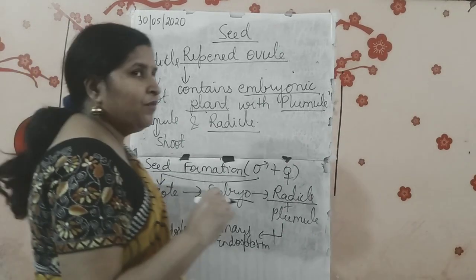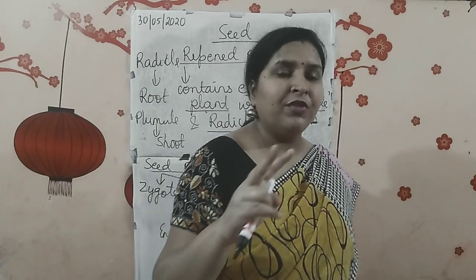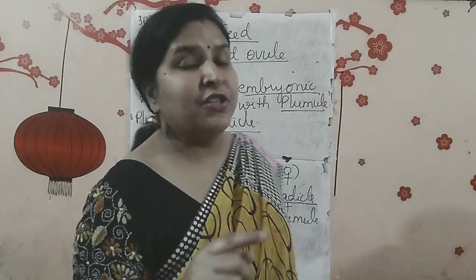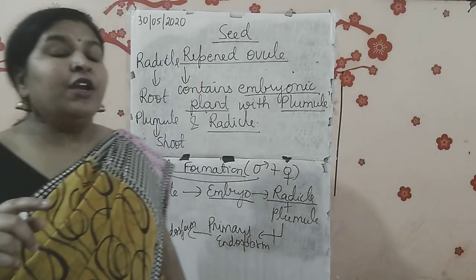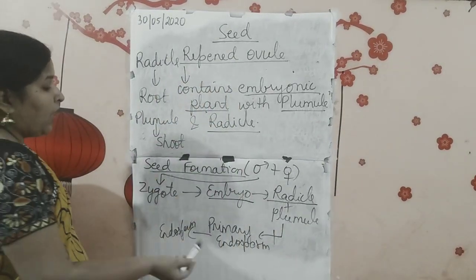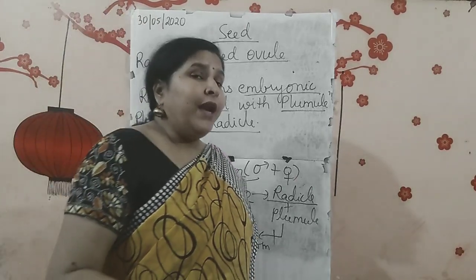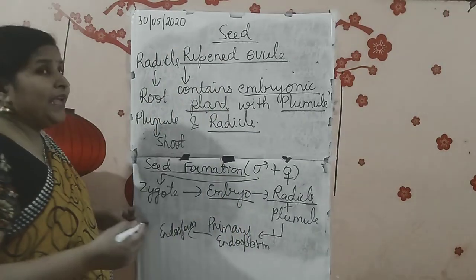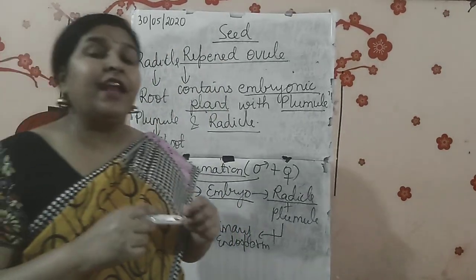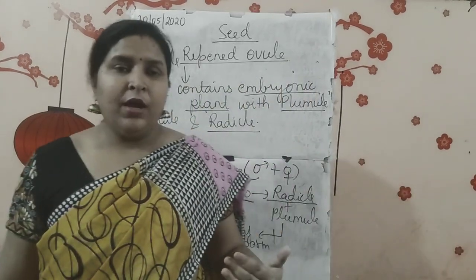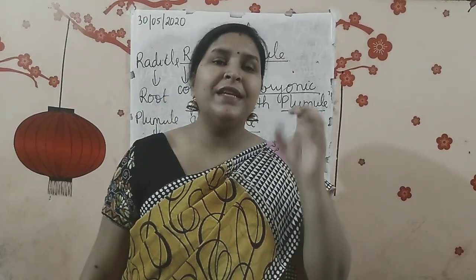Then primary endosperm was there, isn't it? You remember that triple fusion was taking place, one male cell with two polar nuclei giving rise to endosperm. And what was the endosperm's function? Endosperm's function was to give nutrition to the growing embryo. Now primary endosperm will change into endosperm, which contains a lot of food in it. This endosperm remains only in the endospermic seed, especially in grains like maize grain, rice grain, wheat grain. There only you will find this particular endosperm. Otherwise it disappears. Only in endospermic seed like maize, I told you, best example maize.